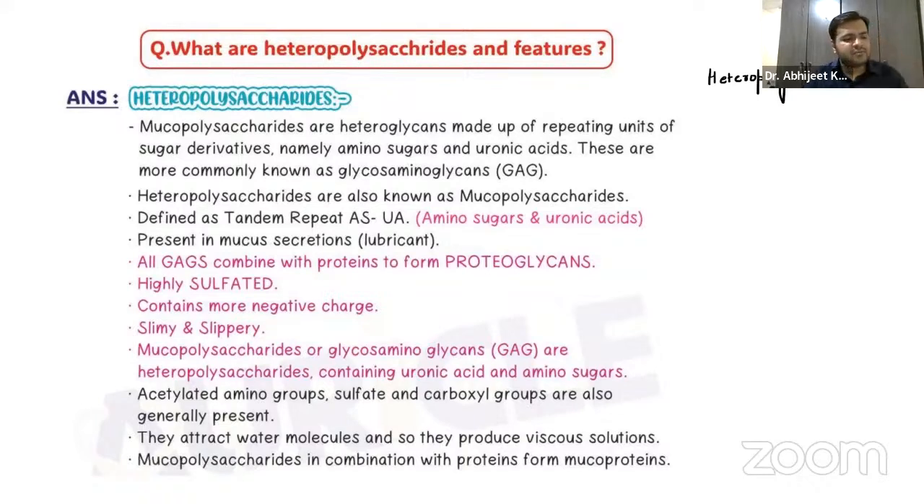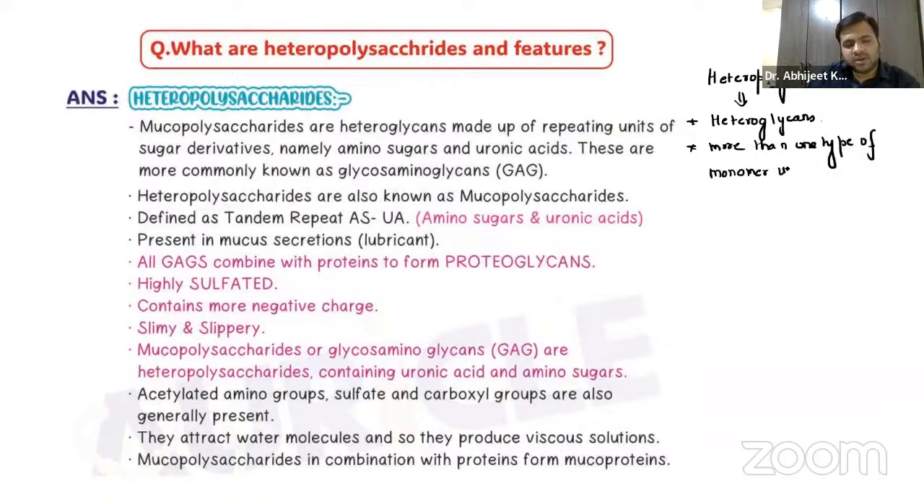Heteropolysaccharides. They are also called heteroglycans. We have already discussed that it is made up of more than one type of monomer units. So these are nothing but the amino sugars and the uronic acids, right?